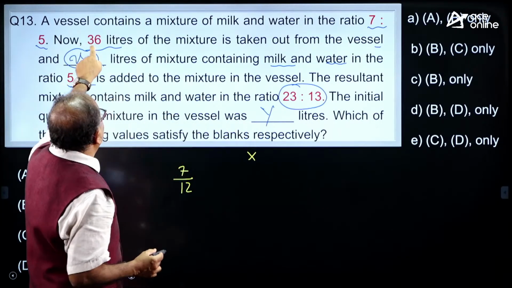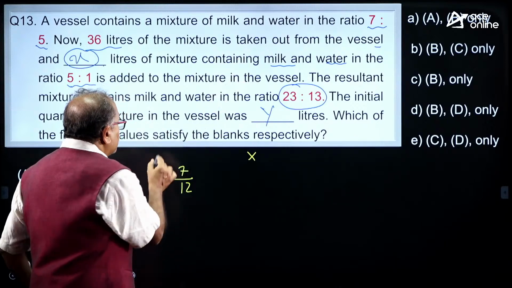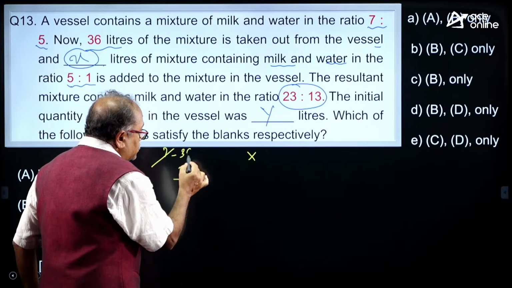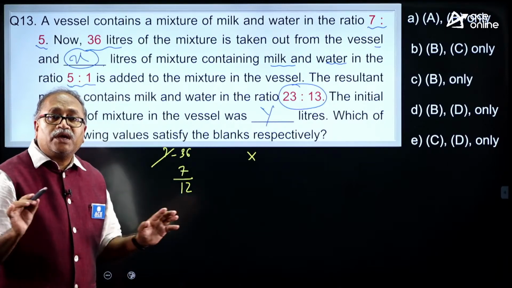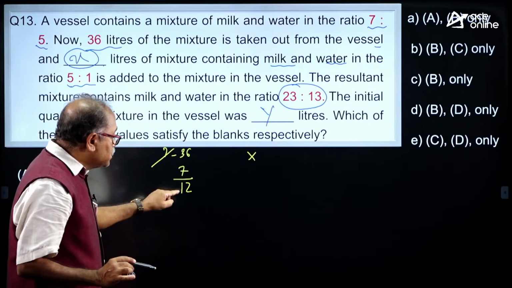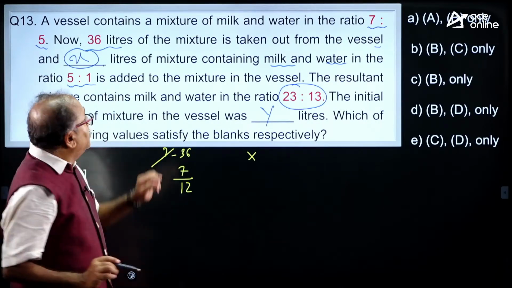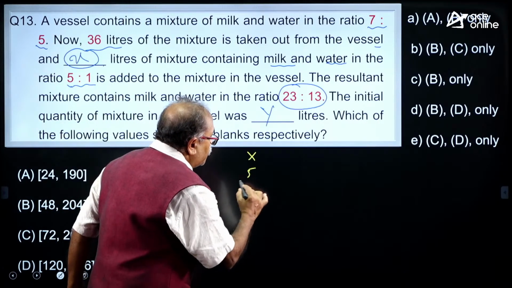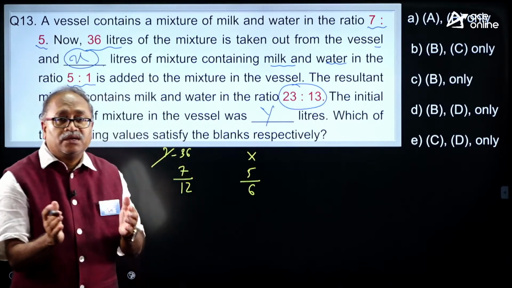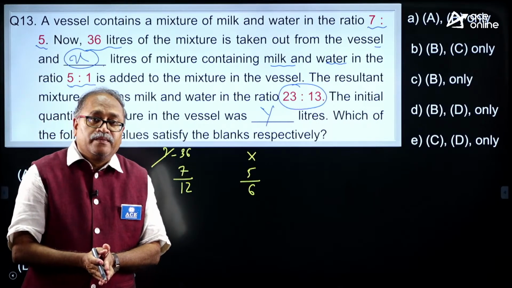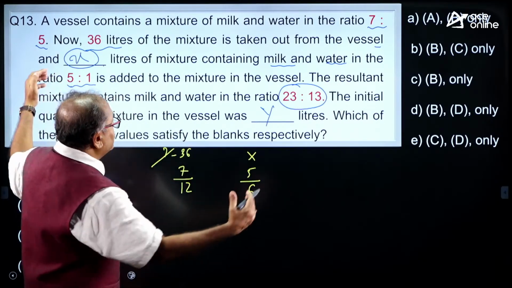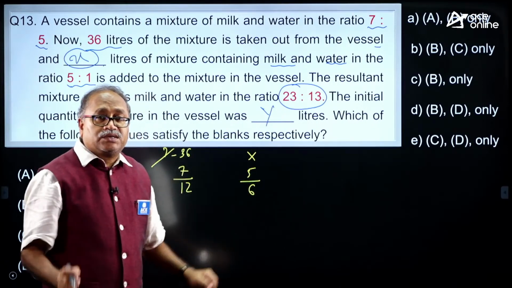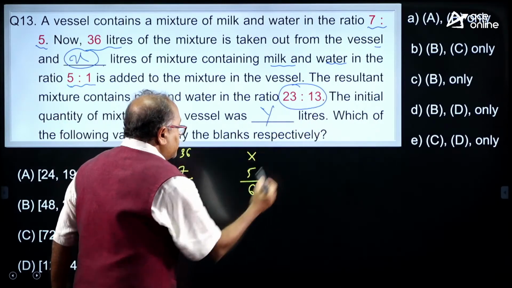So 36 liter is taken out, so this represents y minus 36. In this, 7 by 12 is the milk, and the second one is x, in which 5 by 6 is the milk by total. Whereas in the mixture, when these two are mixed, it is 23 by 36.